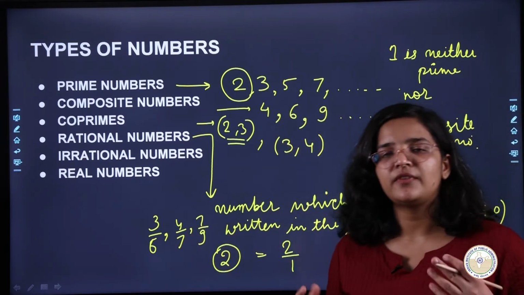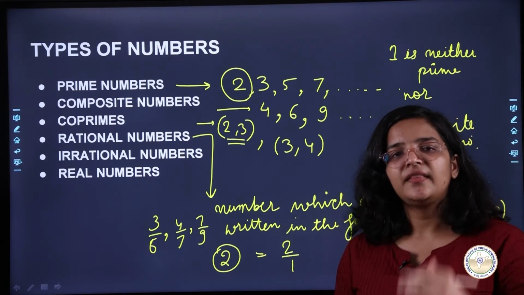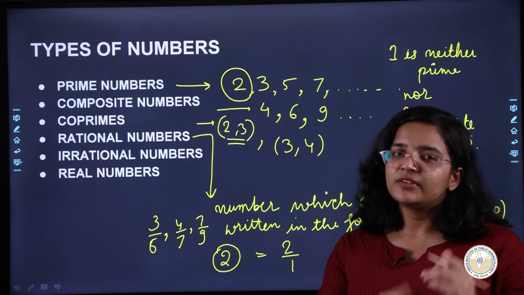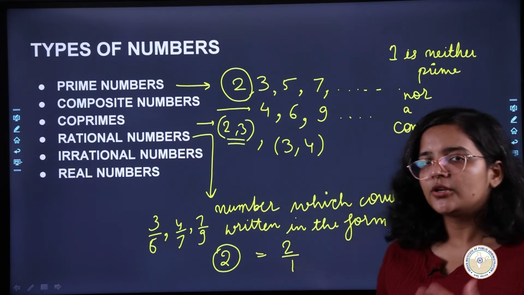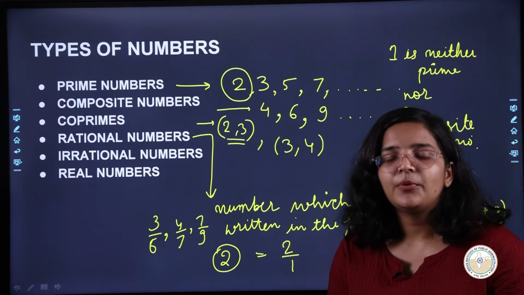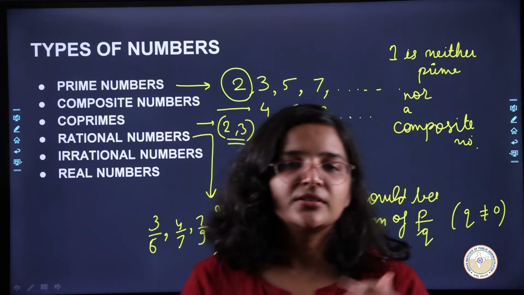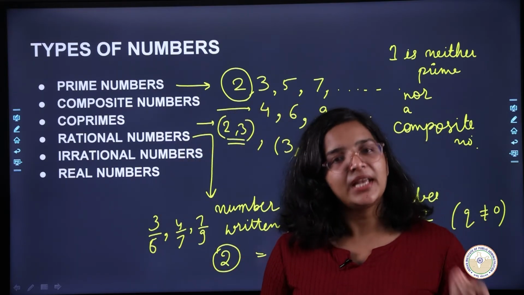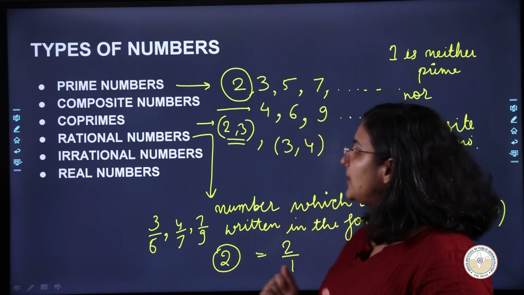So any type of number which can be written in the form of p by q, so there is a numerator and there is a denominator which you can assign, that will be called a rational number. Okay, so that is the definition of a rational number. Now what is an irrational number? An irrational number is a number which is not rational, which you cannot write in the form of p by q. It's not possible for you to write that number in the form of p by q.